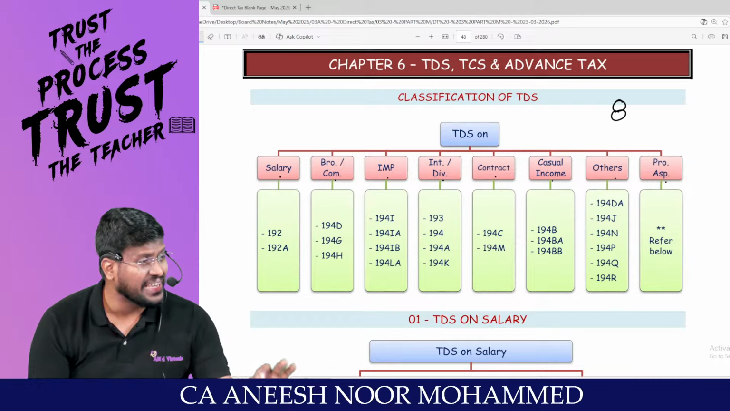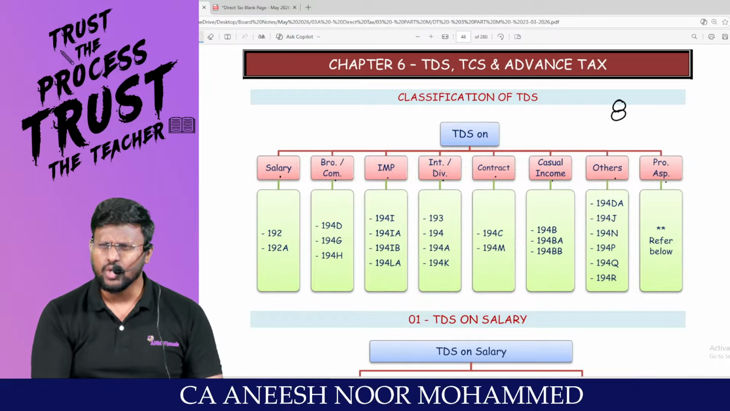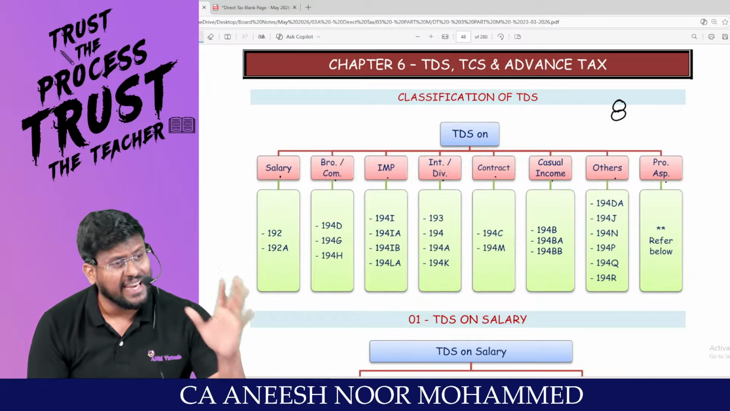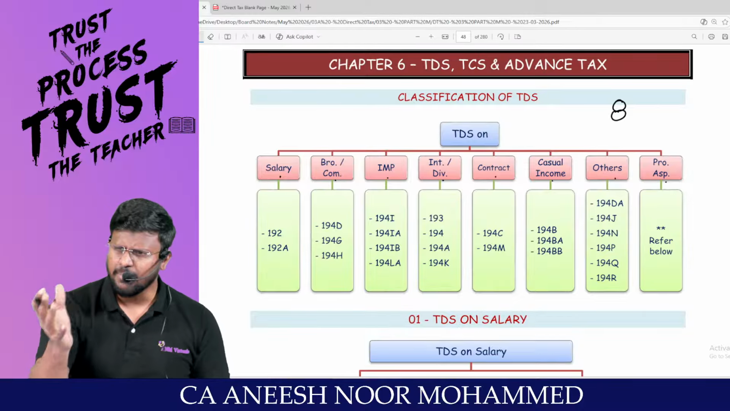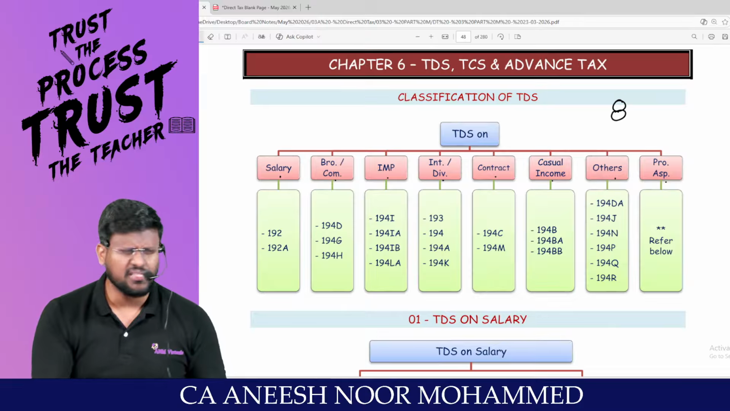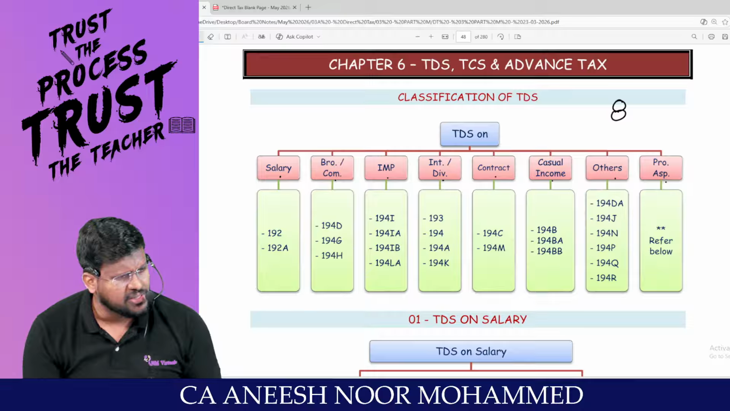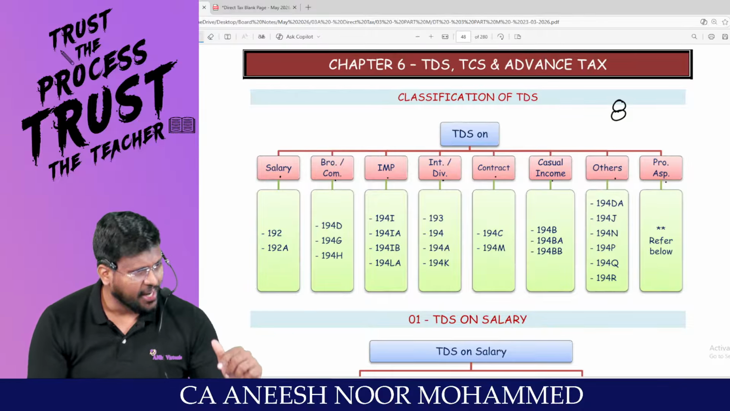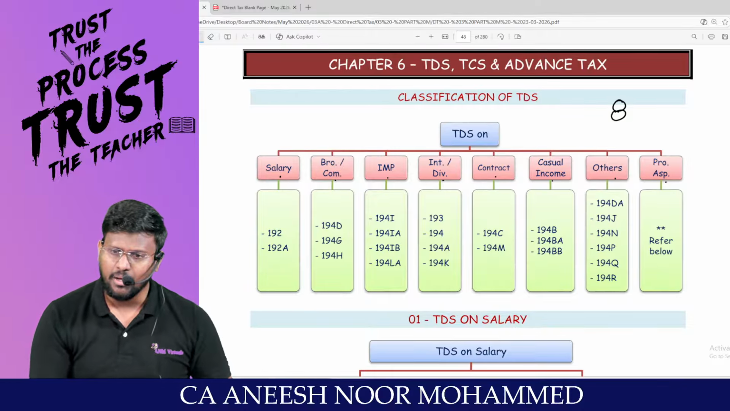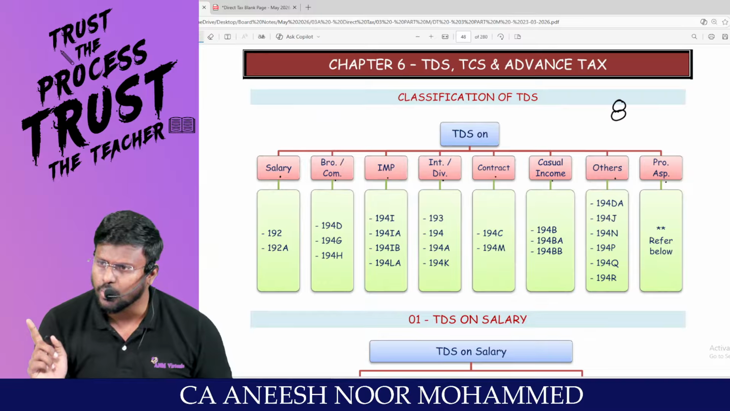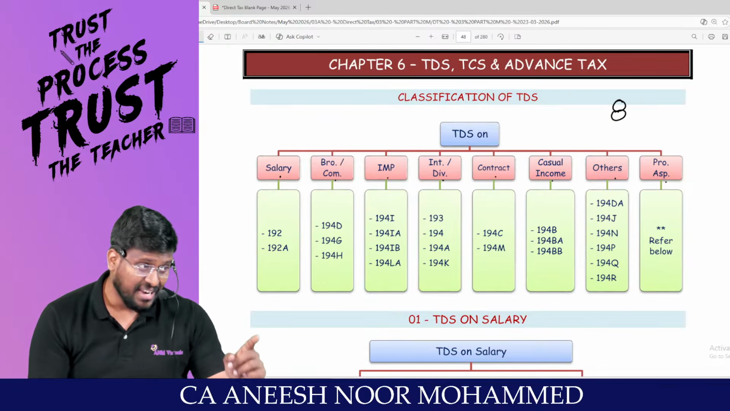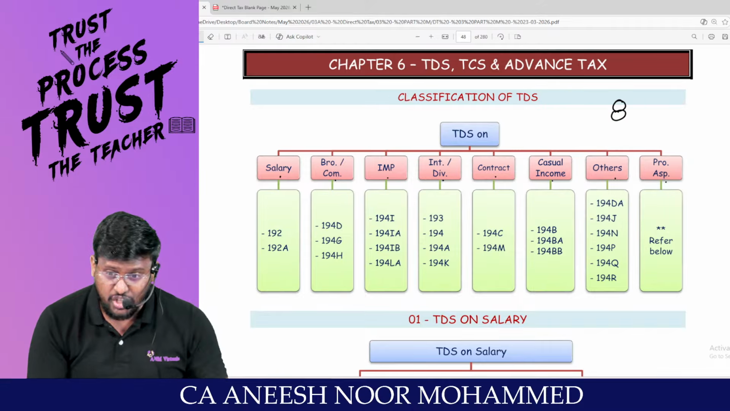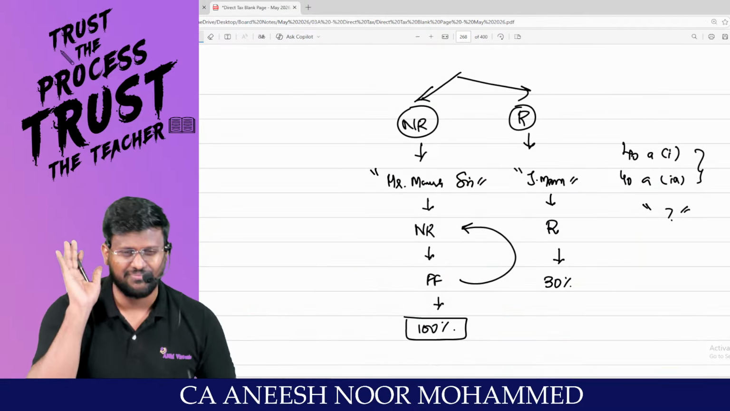Number 1, TDS on salary. For example, any business without employees, we can't run the business. A businessman has to pay salary to the employees. That salary will be debited to the P&L account. That salary will be allowed as a deduction under section 37.